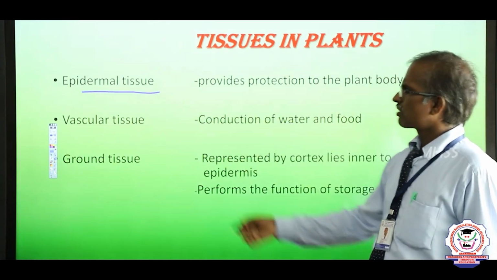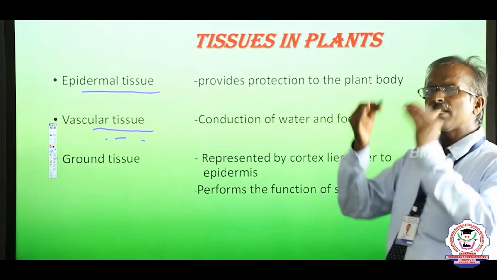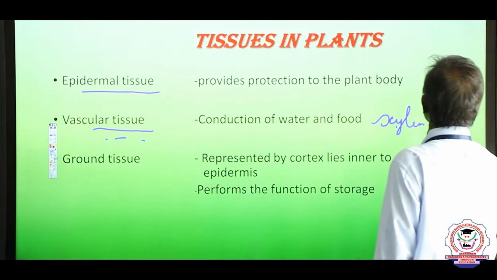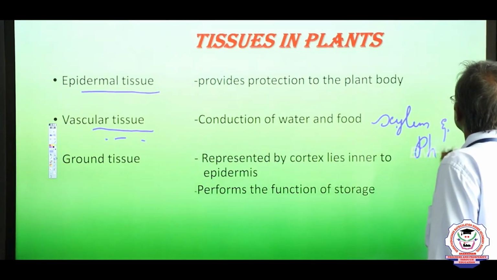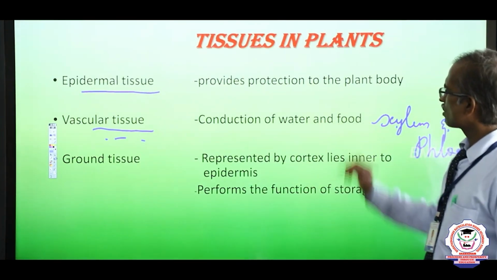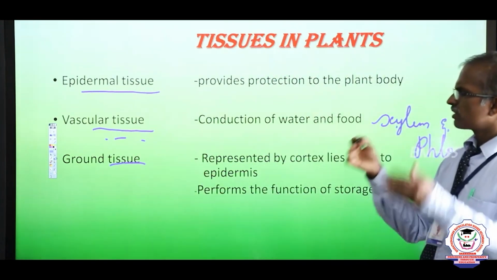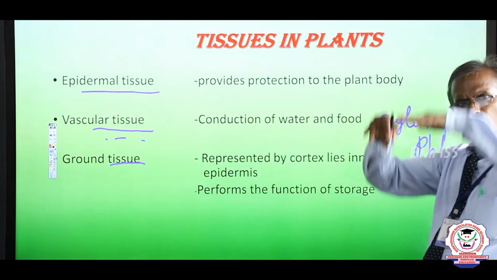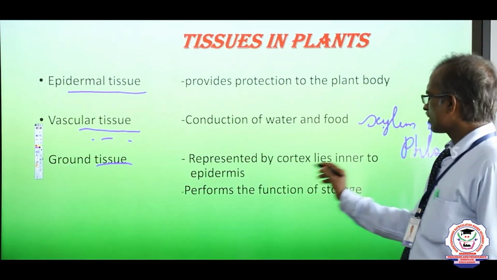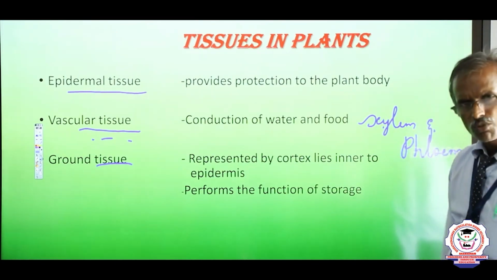Next, vascular tissue. This is a combination of two structures, namely xylem and phloem. Vascular or conductive tissue helps in the conduction of water and food material. Ground tissue is a basic tissue which lies below the epidermis. It is represented by the cortex, lying inner to the epidermis layer. Its main function is storage, to store the food material.